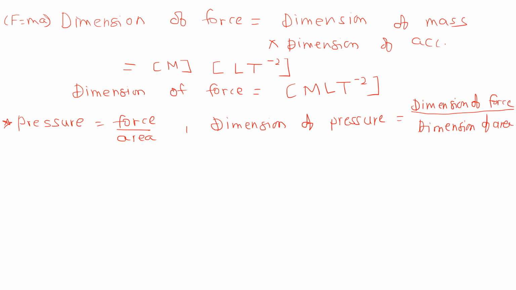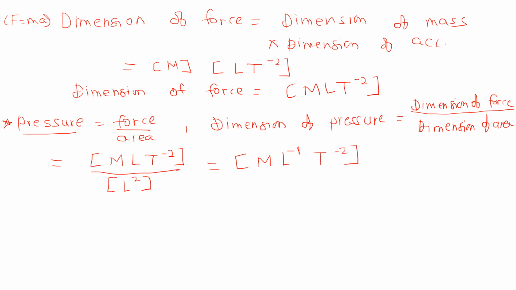We have obtained the dimension of force, M L T raised to minus 2, divided by area. What will be the dimension of area? Length into length. So dimension of pressure will finally be M L raised to minus 1, because this is 1, this is minus 2, finally minus 1, T raised to minus 2.